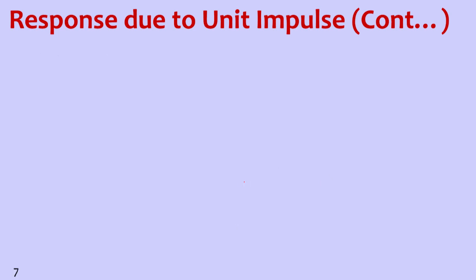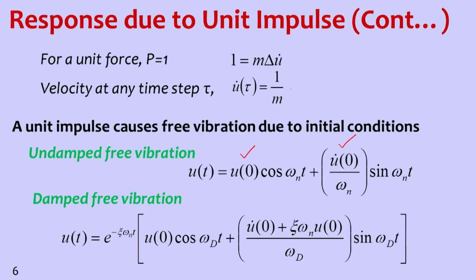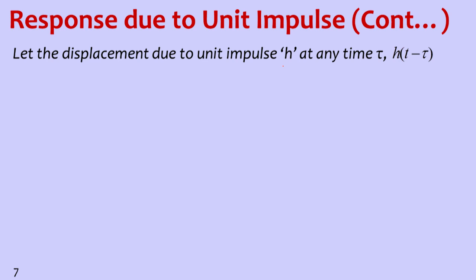Due to impulse, the initial conditions are like this: till time t equal to tau, there is no force acting on the system. At time t equal to tau, the force, that is the impulse, is acting on the system. So the impulse is generating this velocity, which is equal to 1 by mass. Let the displacement due to unit impulse at time tau be h.